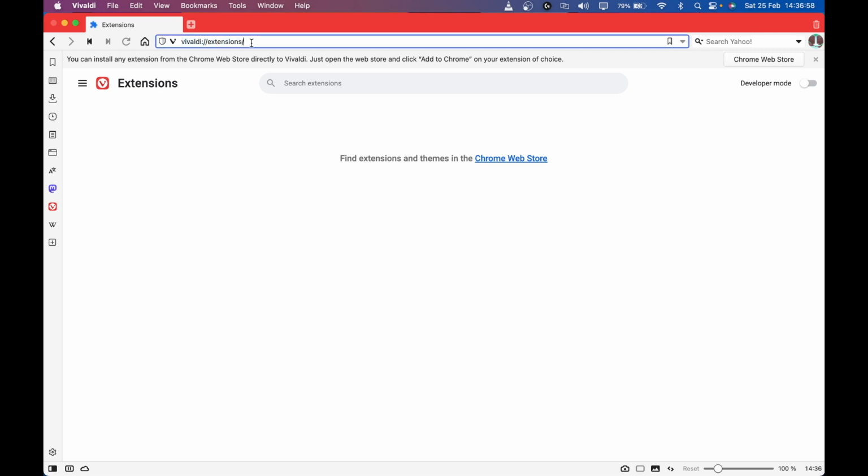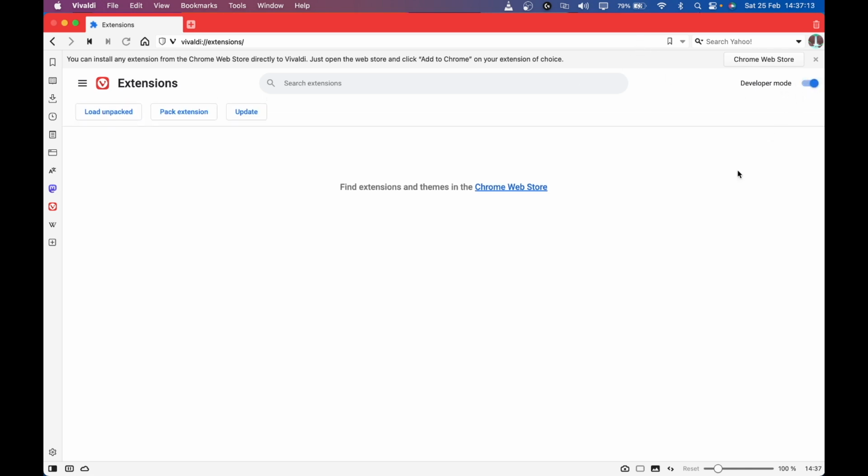So this is the page where you can see all the installed extensions, and this is where we will control our extension. Before you start developing, you have to enable the developer mode by clicking on this switch here. So you enable this, and now the developer mode is enabled, and it will let me load unpacked extensions.